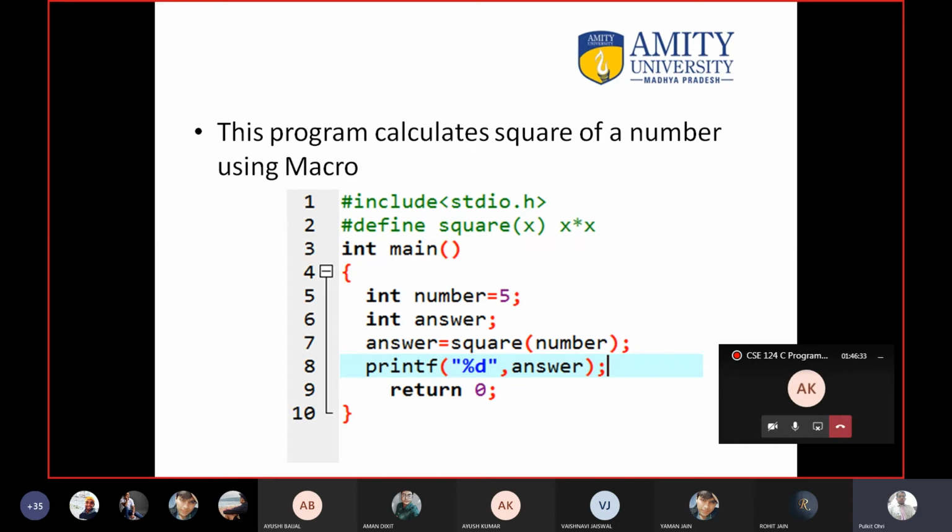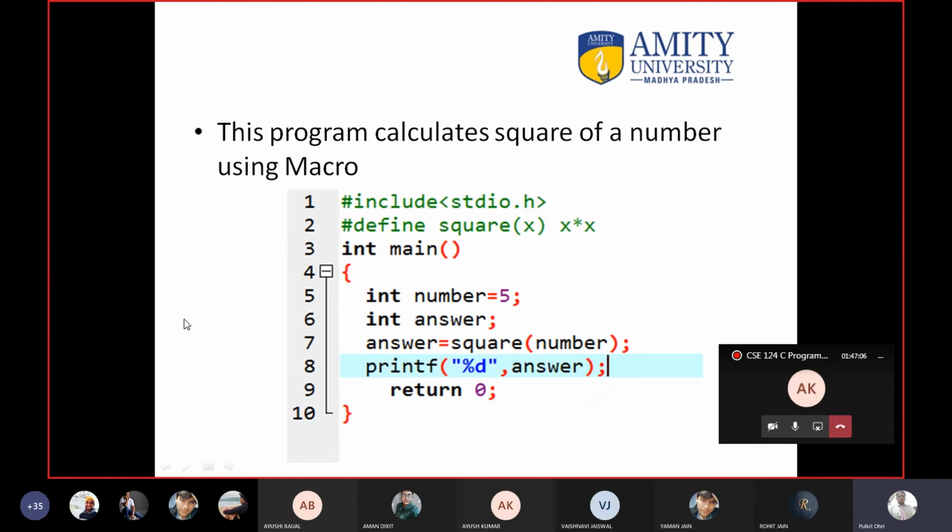25. Same question we can do with the help of function, na? We can call a function. For example, if I ask you write a program that squares a particular number using function, you can write void square, you can write int x, okay? And you can square the particular function, you can return it, or you can print it. But same thing you are doing here. So what is the advantage? Here, x multiply x means 25 is directly pasted. You do not have to go to the macro and you do not have to return. It is not like function call and you do not have to come back. So speed is fast.